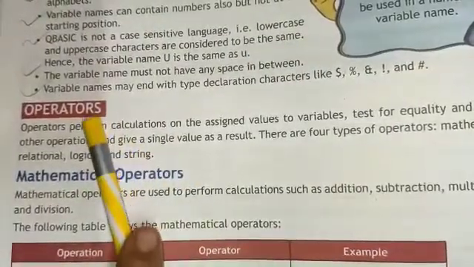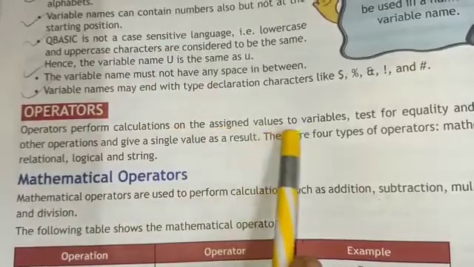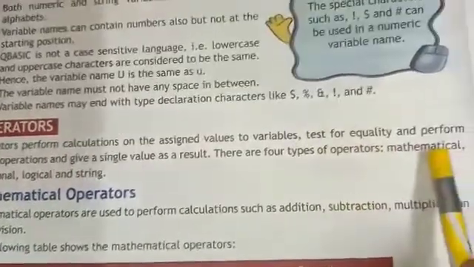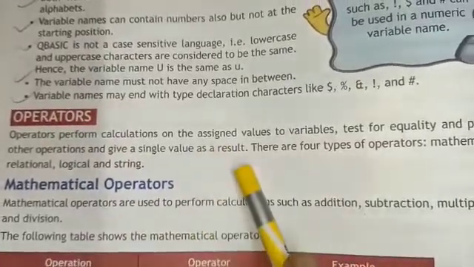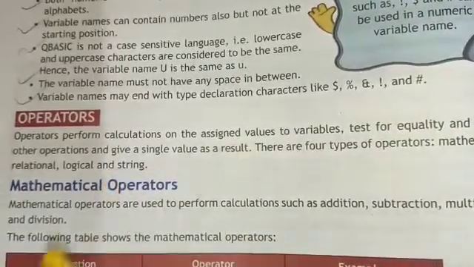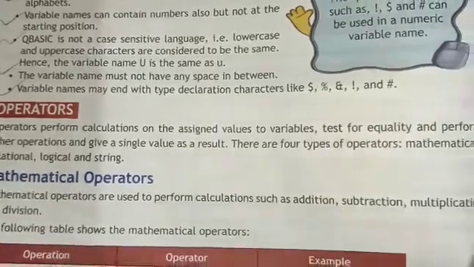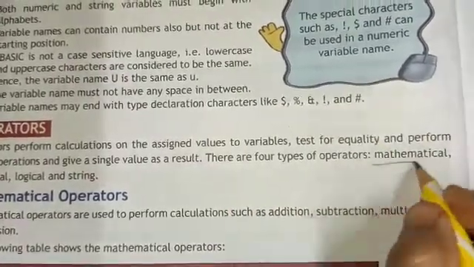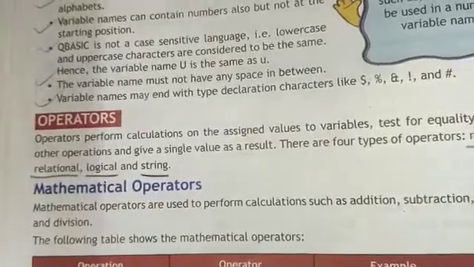So the next element of QBasic is operators. Operators perform calculations on the values assigned to variables, test for equality and perform other operations, and give a single value as a result. There are 4 types of operators: mathematical, relational, logical and string.